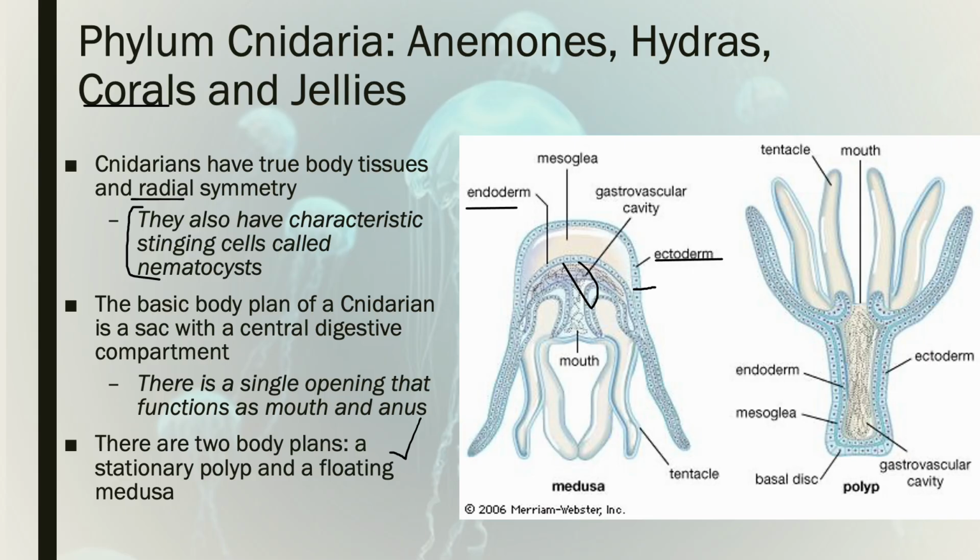So they will usually start life as a stationary polyp, if you can see here, and that will be attached to the surface of the ocean, like the bottom of the ocean or a rock or something else. And then when they become sexually mature, they will pop off, flip upside down, and then sort of live life as a Medusa. So you can literally see how the polyp is just an upside down Medusa.